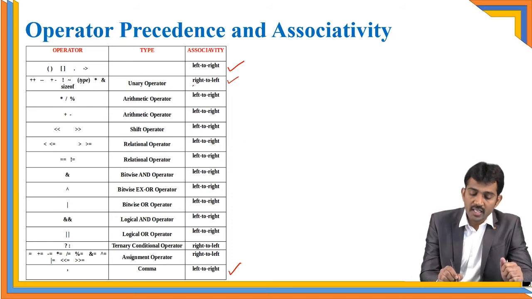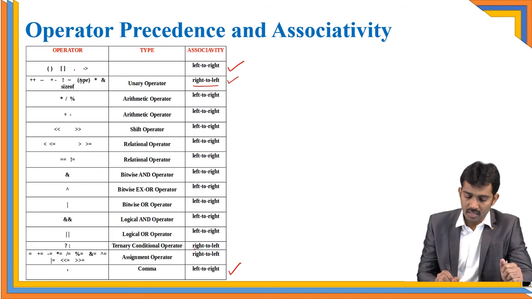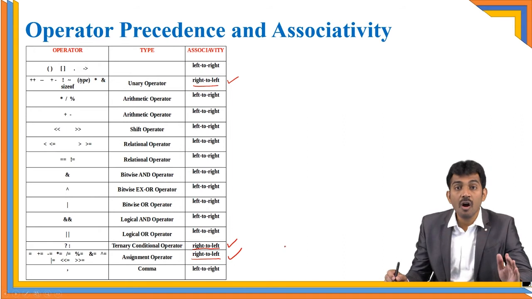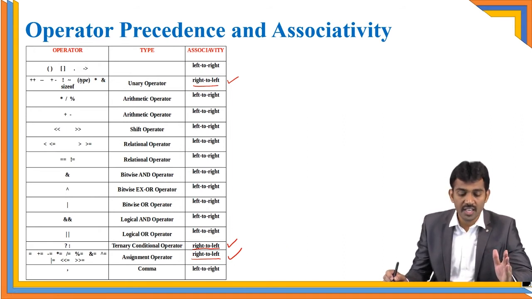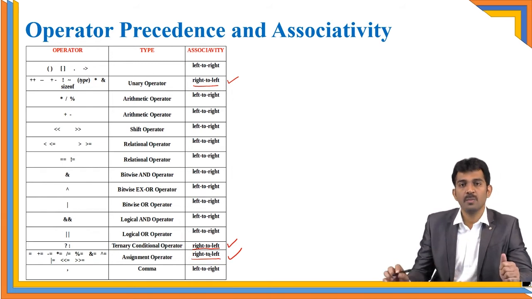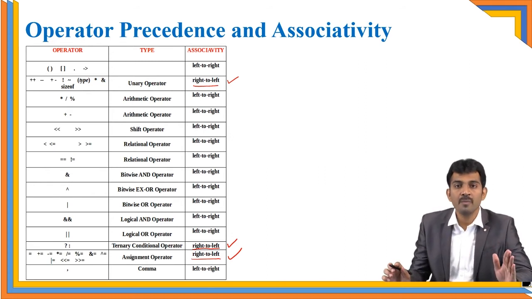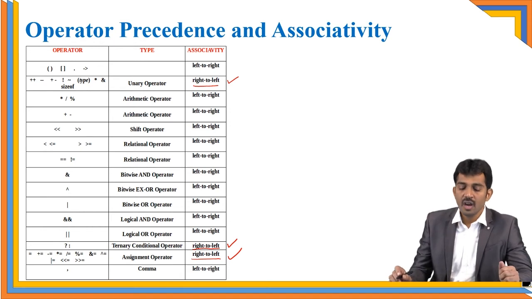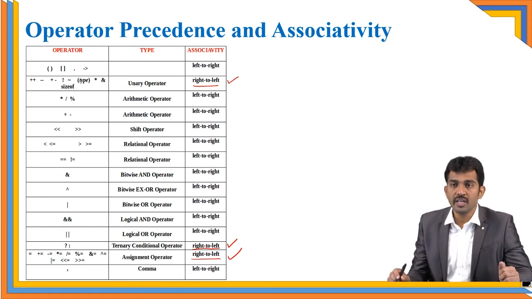And only some kinds of operators have right to left associativity. Observe clearly here, only these three have right to left associativity. Remaining all are left to right. Only the unary operators, as well as the conditional operator and assignment operator, are right to left. The remaining operators all have left to right associativity.